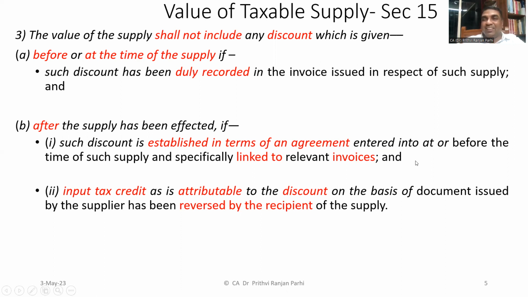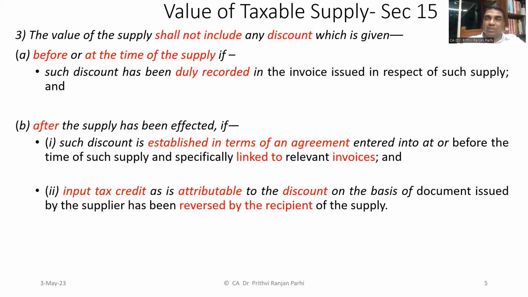Now, what is required is that this kind of discount must be given on the basis of some agreement. The agreement must be entered into either at the time of supply or before the time of supply. And this discount that you are giving must be linked to the relevant invoice. So it should be linkable to a particular invoice. And there is one more condition for that. It is talking about that input tax credit as is attributable to the discount on the basis of document issued by the supplier has been reversed by the recipient. That means if the recipient has taken some ITC, input tax credit, he must proportionately reverse.